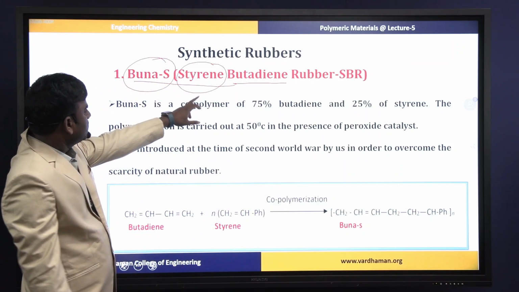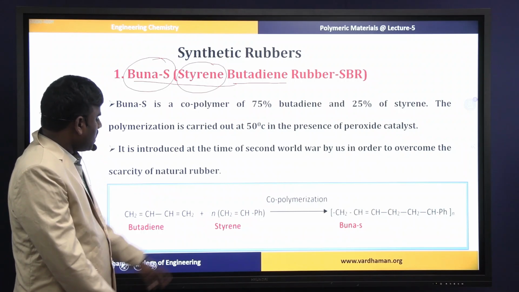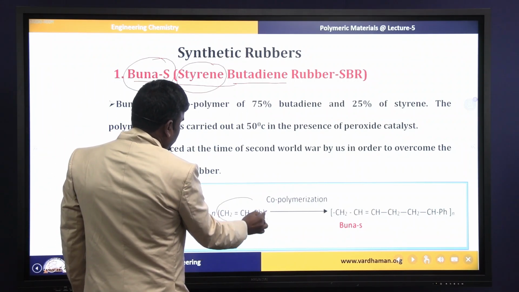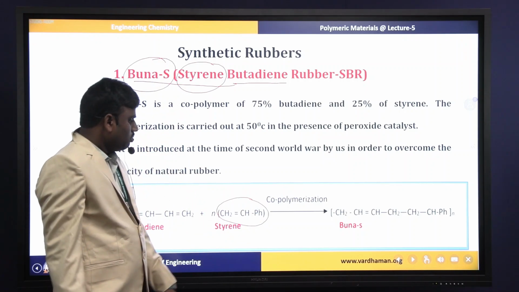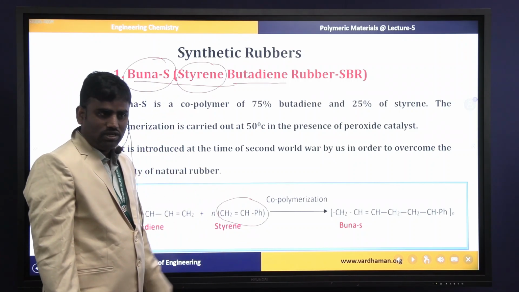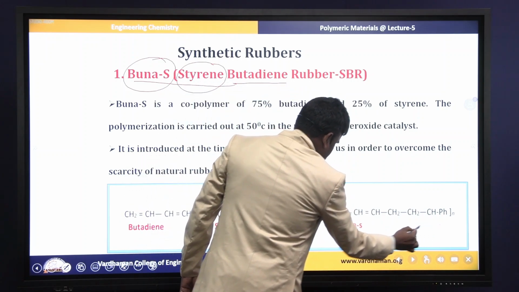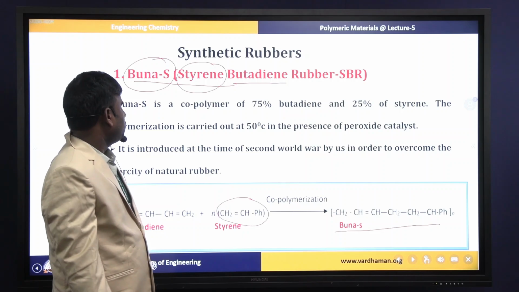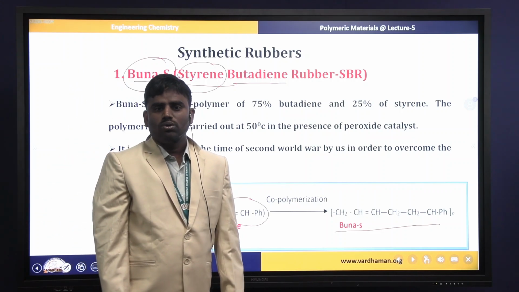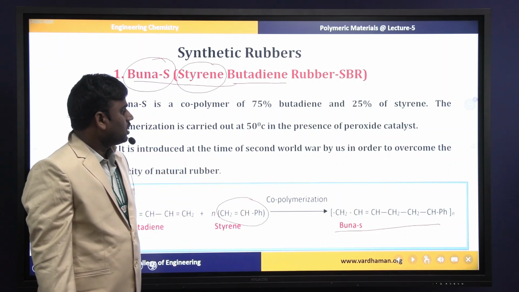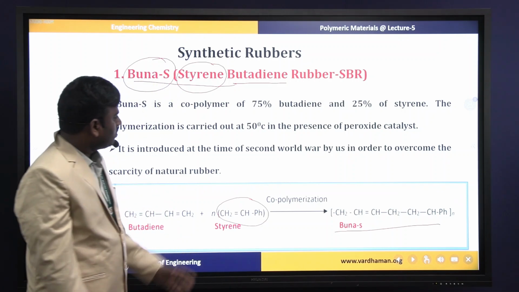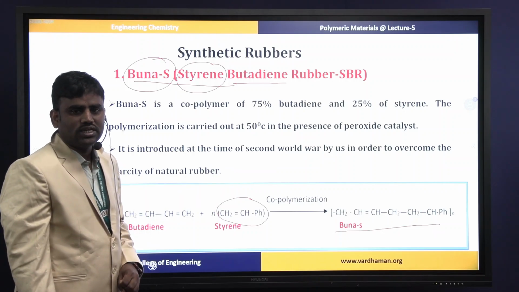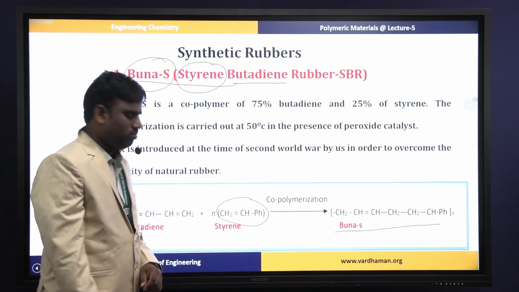Here I am taking 75% of butadiene and 25% of styrene. Styrene is also known as vinyl benzene. With these two monomers, by addition polymerization, we get the Buna S rubber material. Actually, this Buna S rubber was prepared during the Second World War to replace natural rubber. At that time we required more rubber, so to overcome that problem, they synthesized this synthetic rubber.